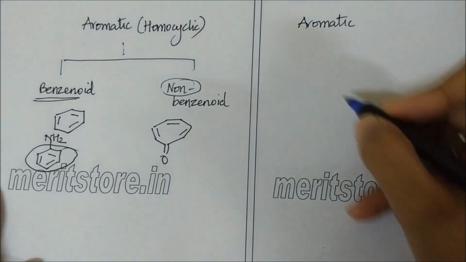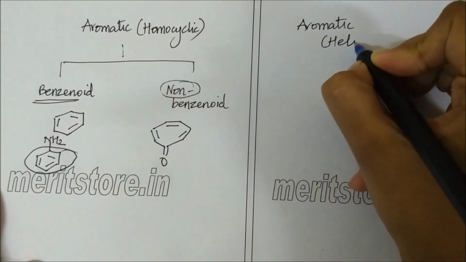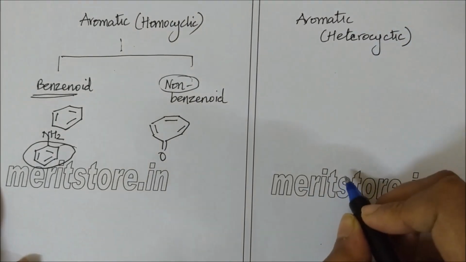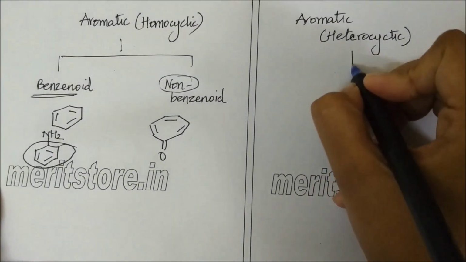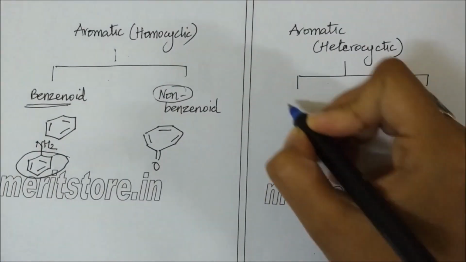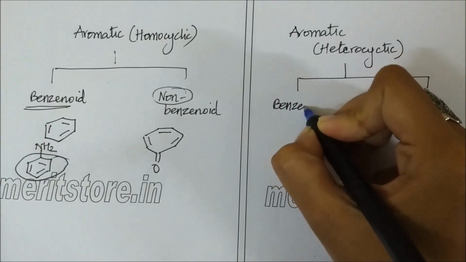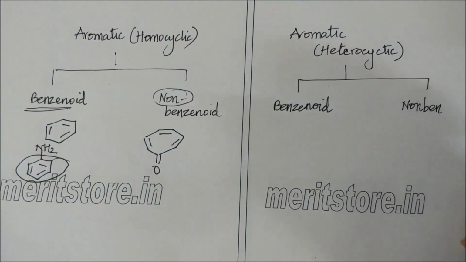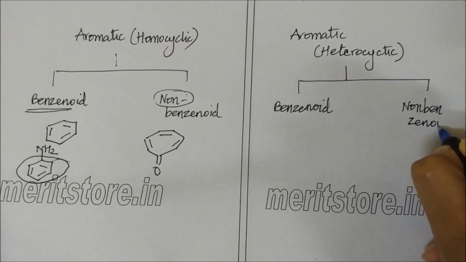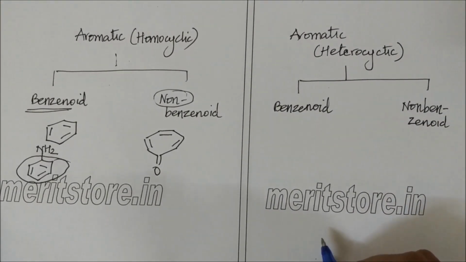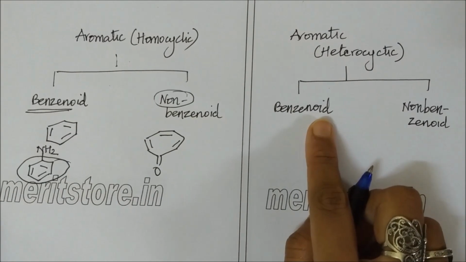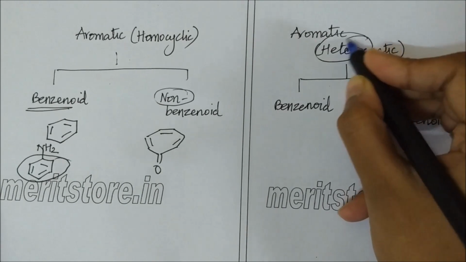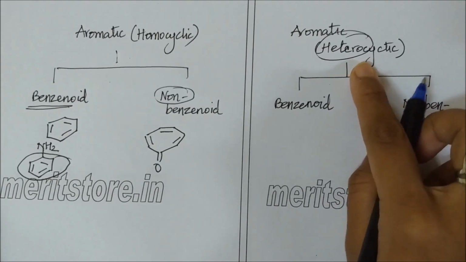Aromatic heterocyclic compounds can again be classified into benzenoid and non-benzenoid. Again, benzenoid means resembling a benzene nucleus, but here, since it is heterocyclic, there will be the presence of a heteroatom.